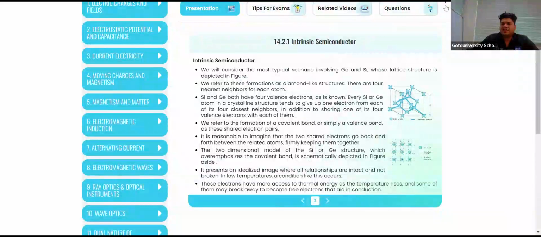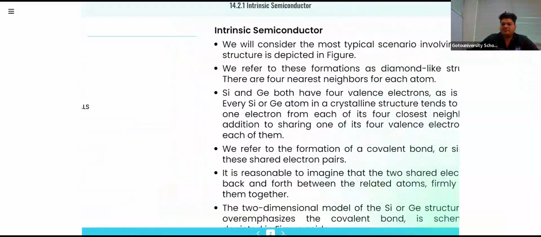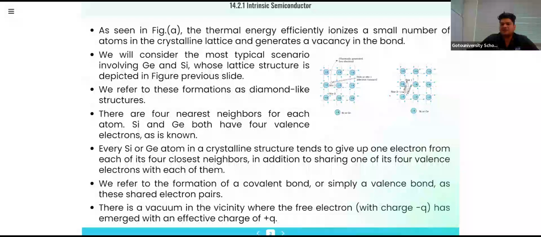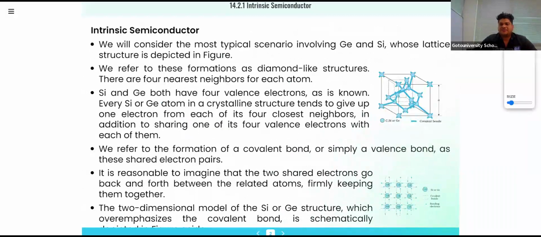From the name itself, you should understand the meaning of intrinsic semiconductor. Intrinsic semiconductor means pure semiconductor.